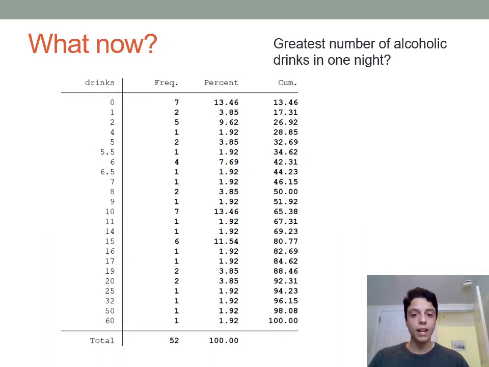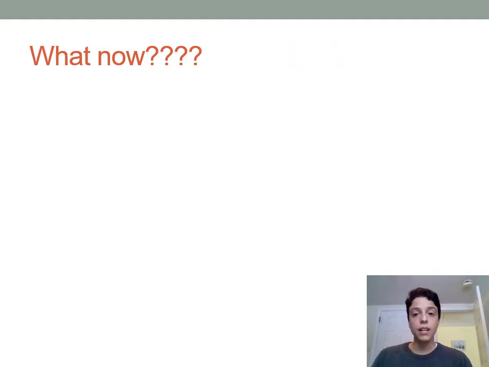So looking at this, the problem is that we're kind of back to the problem we had in looking at the raw data, which is that we just have a whole lot of numbers. And it's hard to look at this at a glance and get a whole lot of information from it. So it's defeating the purpose of having a frequency distribution. And if you look closely, you can see that 7 people have never had any drinks in one night. 2 people have maxed out at 1 drink, 1 person maxed out at 50 drinks. But again, just at a glance, you're not getting a whole lot of information. But with this, it's still interpretable.